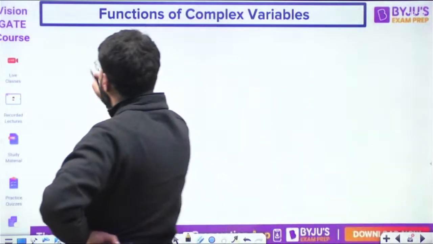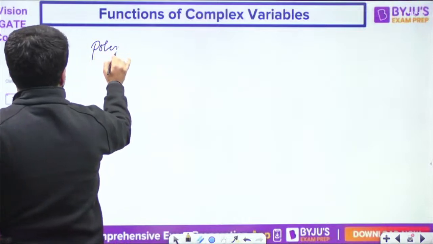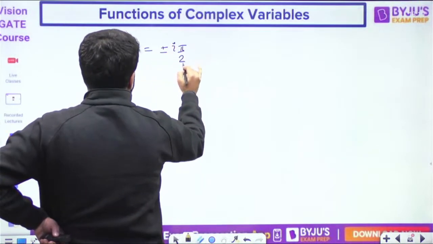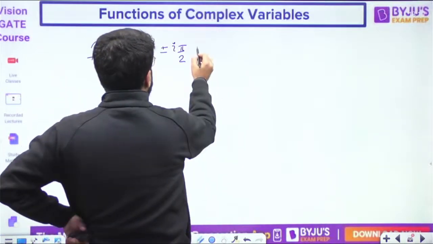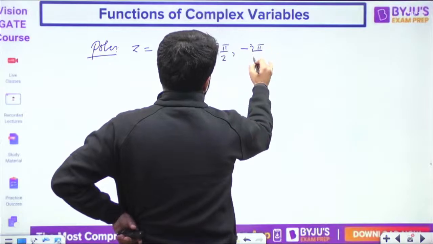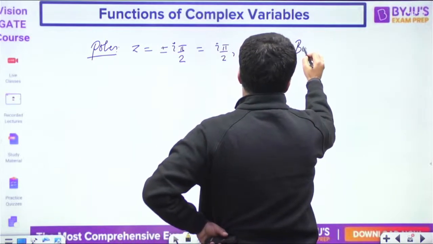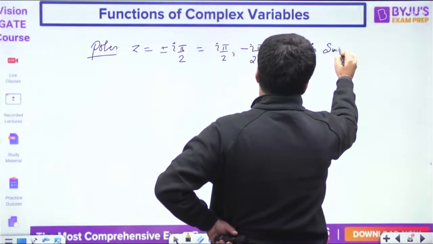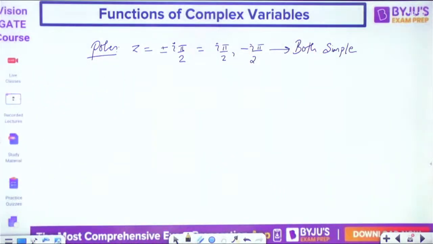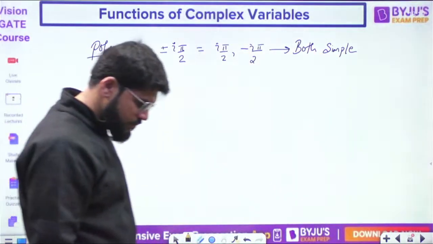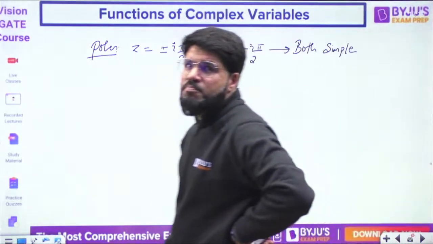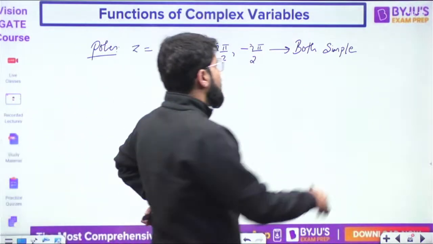What are the poles we have, dear? Z equal to plus or minus I pi by 2. Okay, plus or minus I pi by 2 means I pi by 2 and minus I pi by 2, and both are simple poles. Both are simple poles.